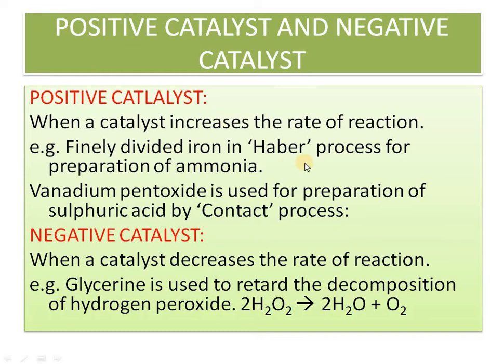For example, we have already discussed the Haber process. Finally, vanadium pentaoxide is used for the preparation of sulfuric acid by the contact process. Vanadium pentaoxide is solid, and SO2 and O2 are gases. SO3 is formed in that. For negative catalyst, glycerin is used to retard the decomposition of hydrogen peroxide into oxygen. Normally the reaction rate will be very low, but if you add glycerin, it will retard the production of oxygen.